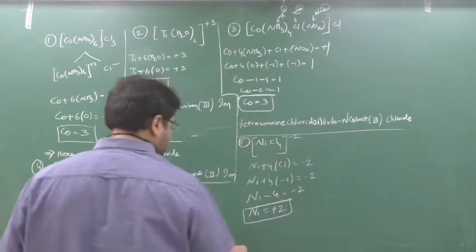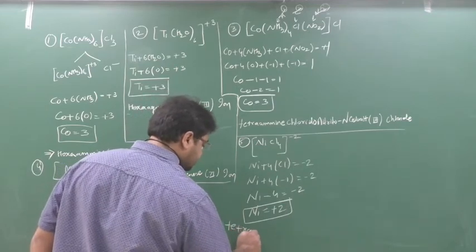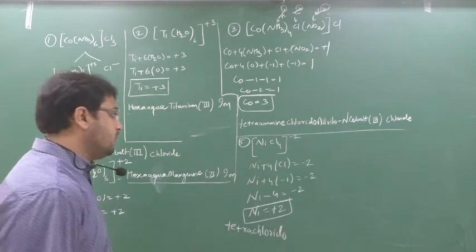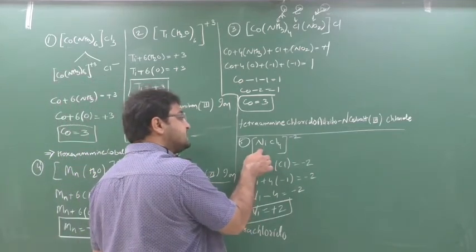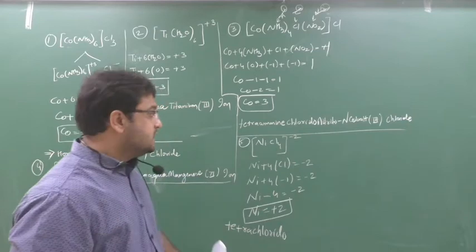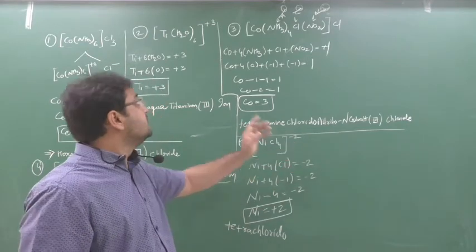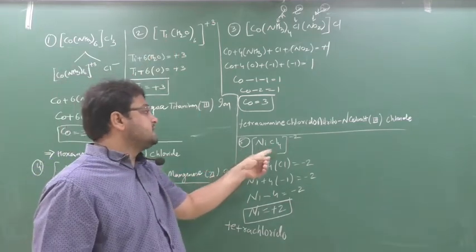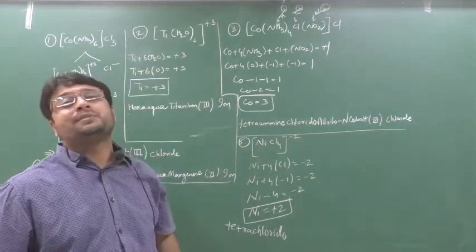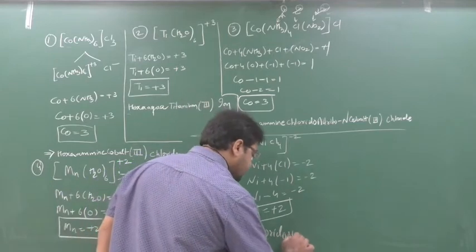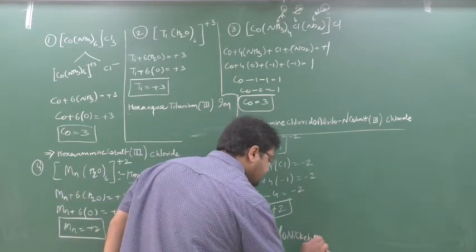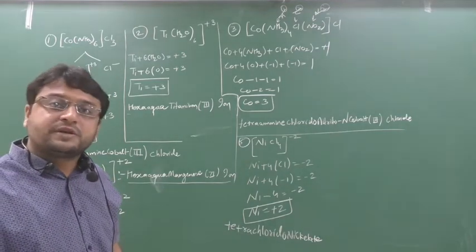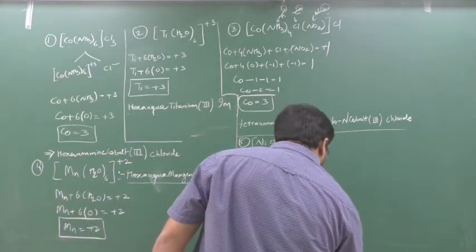So first I will say this. So tetra chlorido. Now this is a nickel, and this nickel is in an anion, because the complex is an anion. Beta, here the complex was a cation, so the metal name was as it is. Now this nickel is in an anion, so here nickel will not come. What will come? Nickelate. Because you know that whenever the metal is in the anionic state or anionic complex, you have to give the suffix as ate. So here will come nickelate 2.